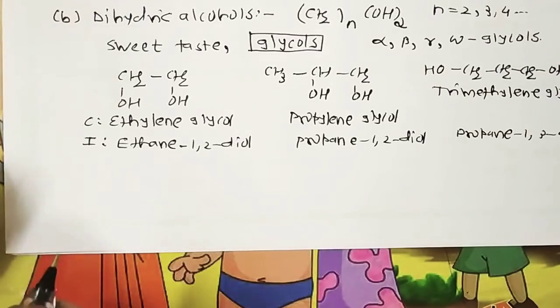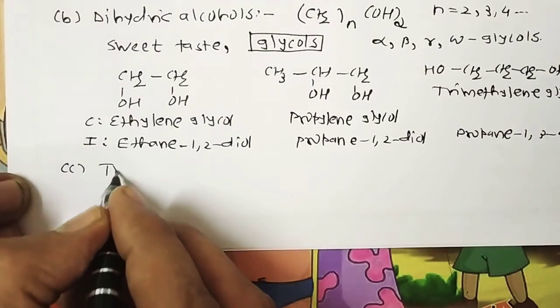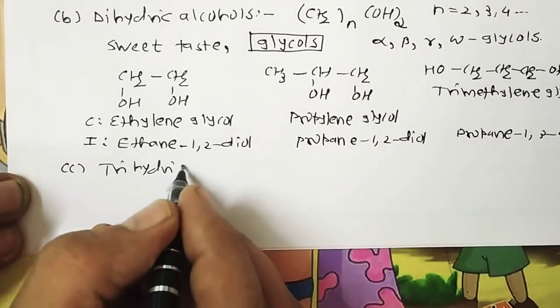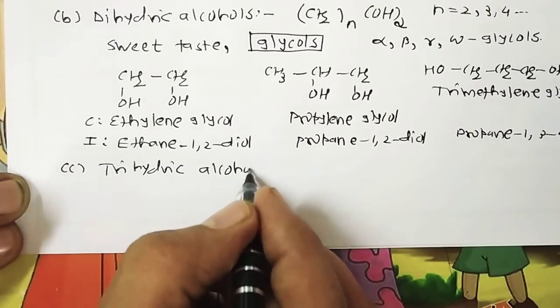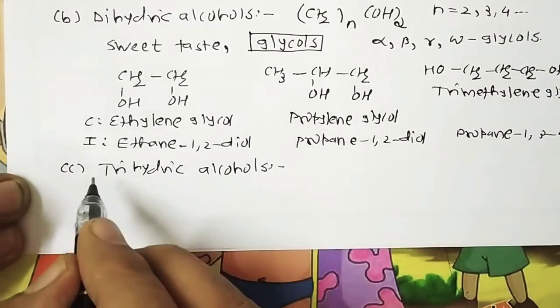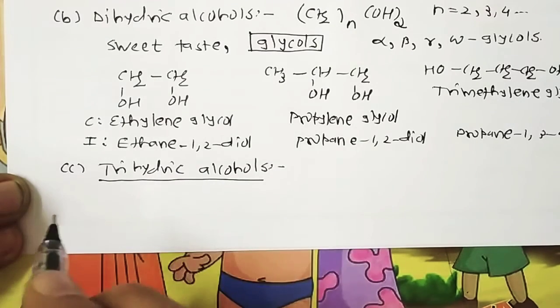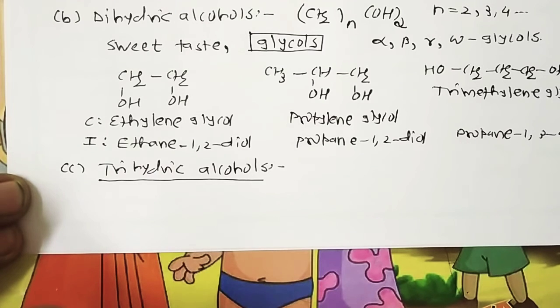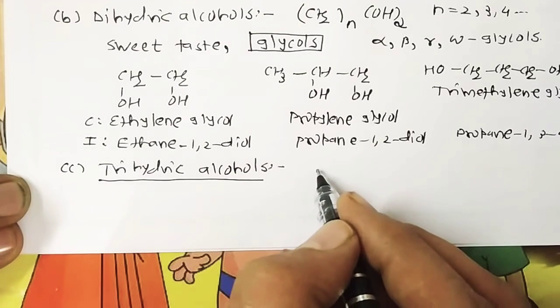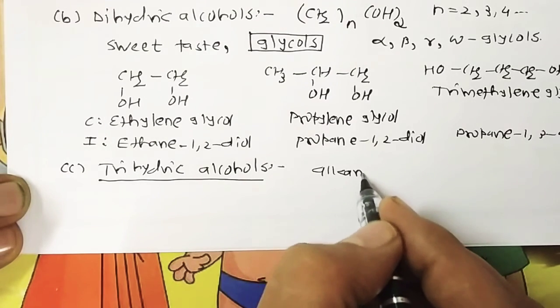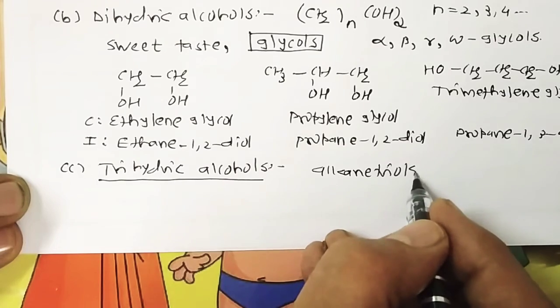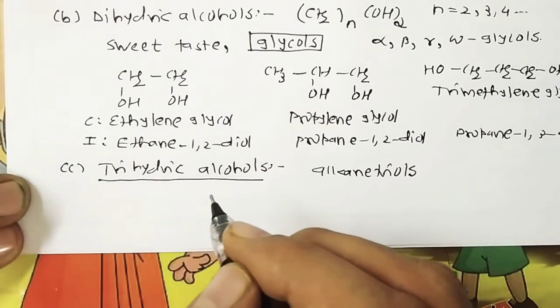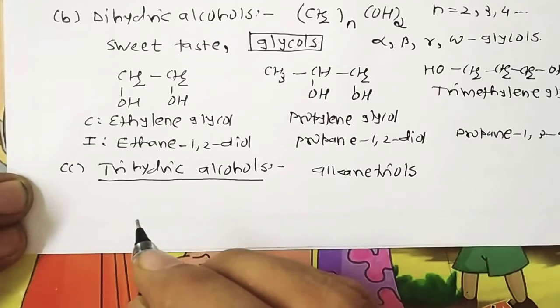Now what about trihydric alcohols? In the case of trihydric alcohols, there is no general rule for naming these alcohols in the common system. But for the IUPAC system, these trihydric alcohols are sometimes called alkane triols. The positions of the three OH groups are indicated by Arabic numerals.